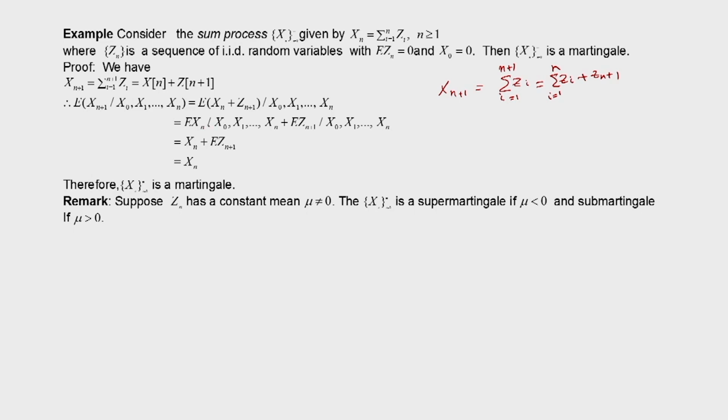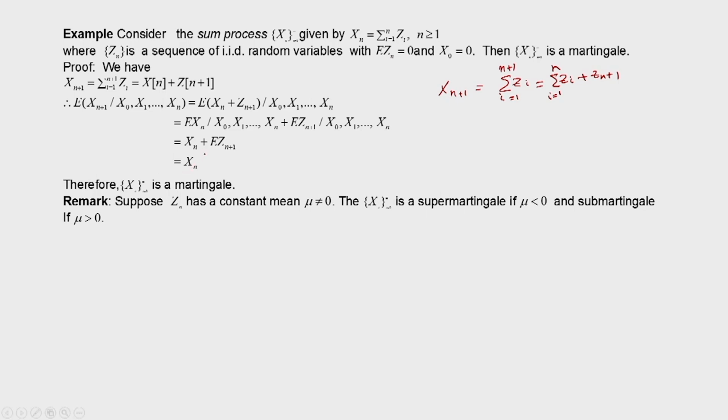In the first case, because we are given x n, the expected value of x n will be x n itself. In the second case, z of n plus 1 is independent of all past values, because x 0, x 1, up to x n are functions of z 0, z 1 up to z n. So, z of n plus 1 is independent of this quantity. Therefore, we can write it as E of z n plus 1, and this quantity is 0, since E of z n is given to be 0. Therefore, this is equal to x n.